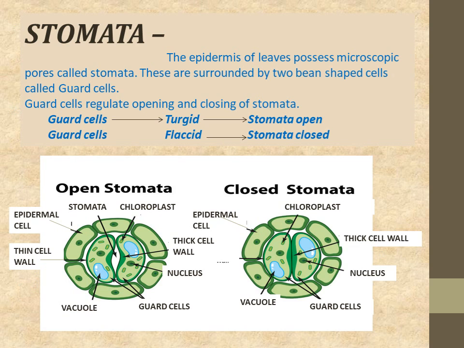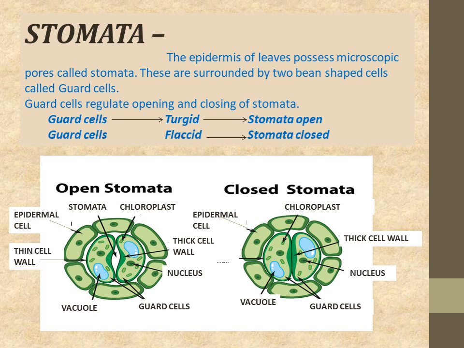Now, structure of stomata. You know that stomata is a very important part in a plant. Stomata are microscopic pore-like structures which are present on the upper or lower epidermis. Epidermis, I think you all are aware, is the outermost layer in plants.